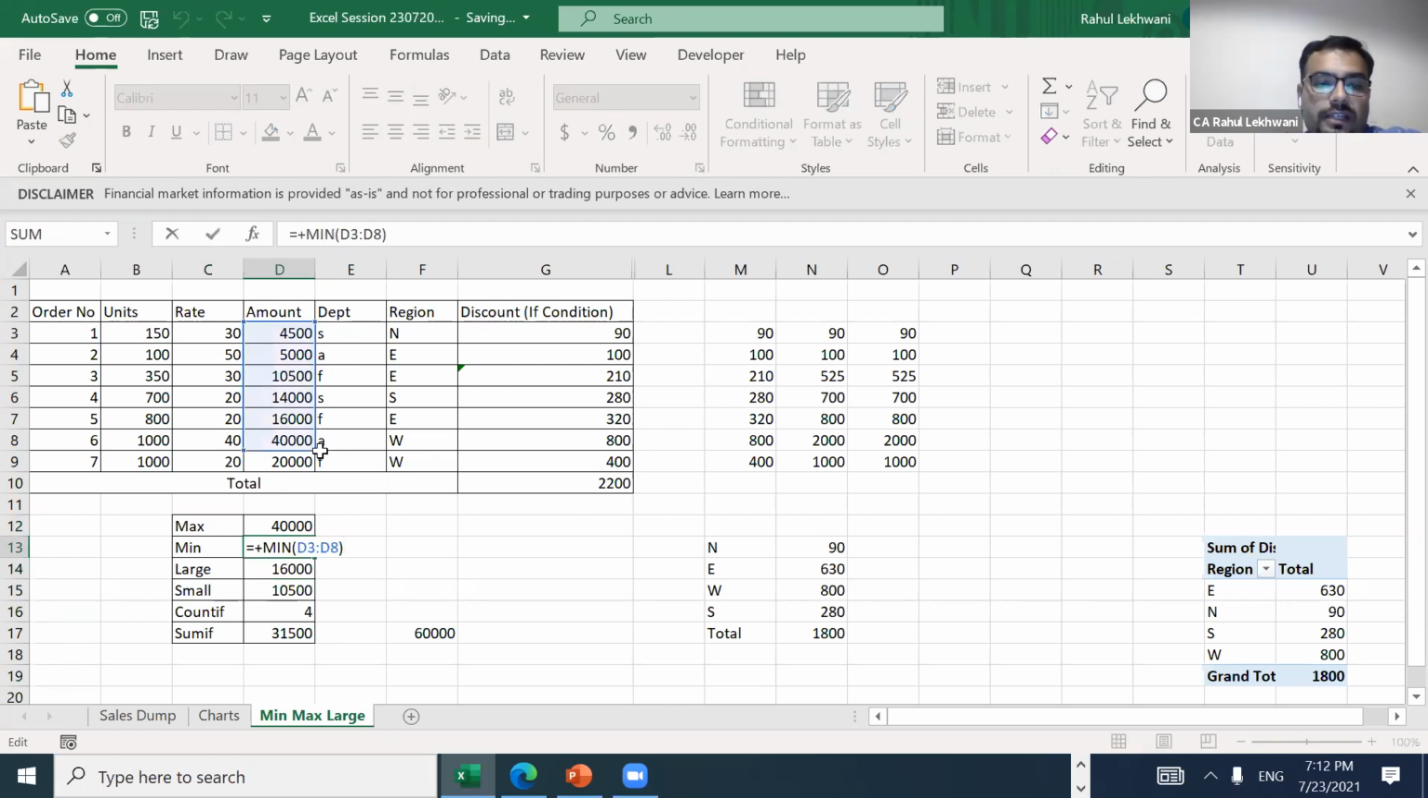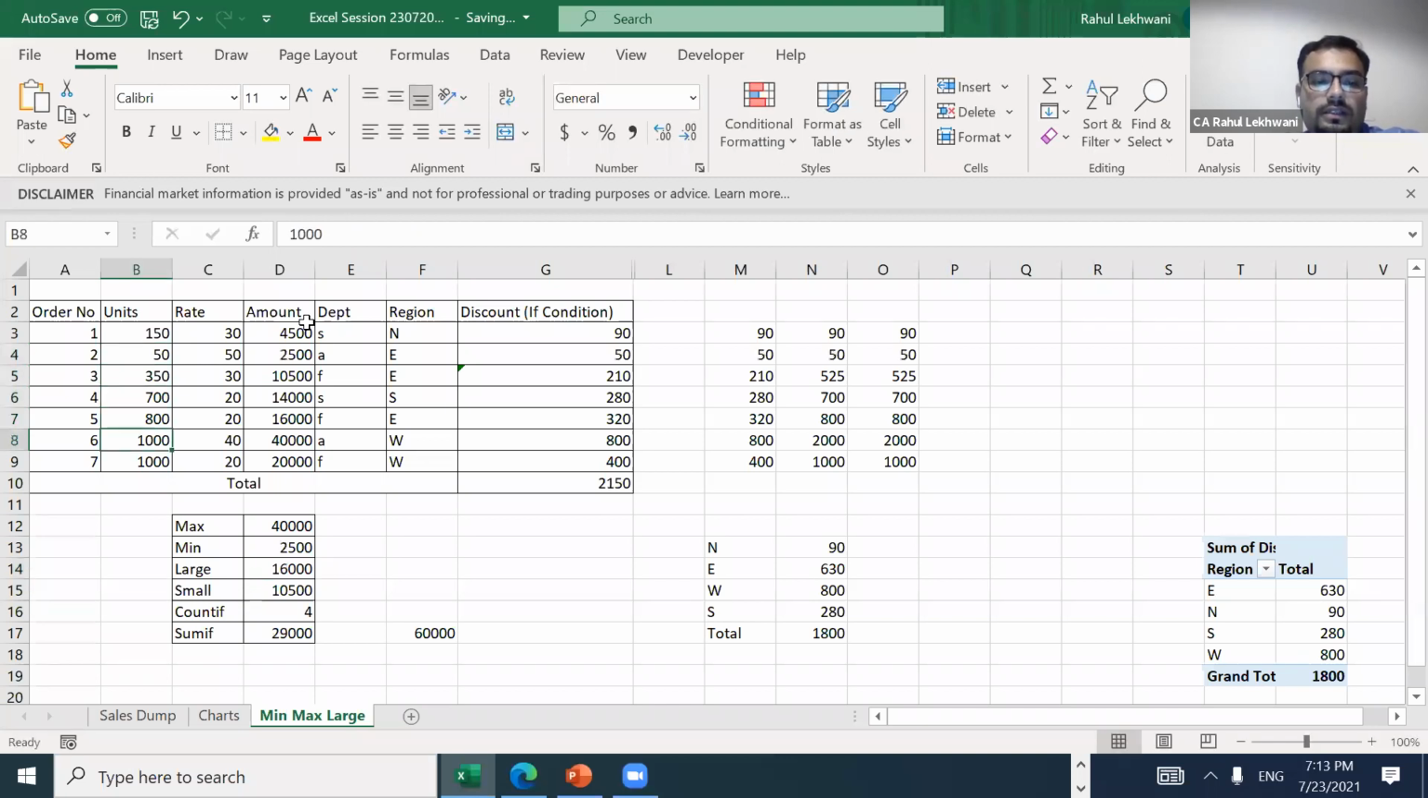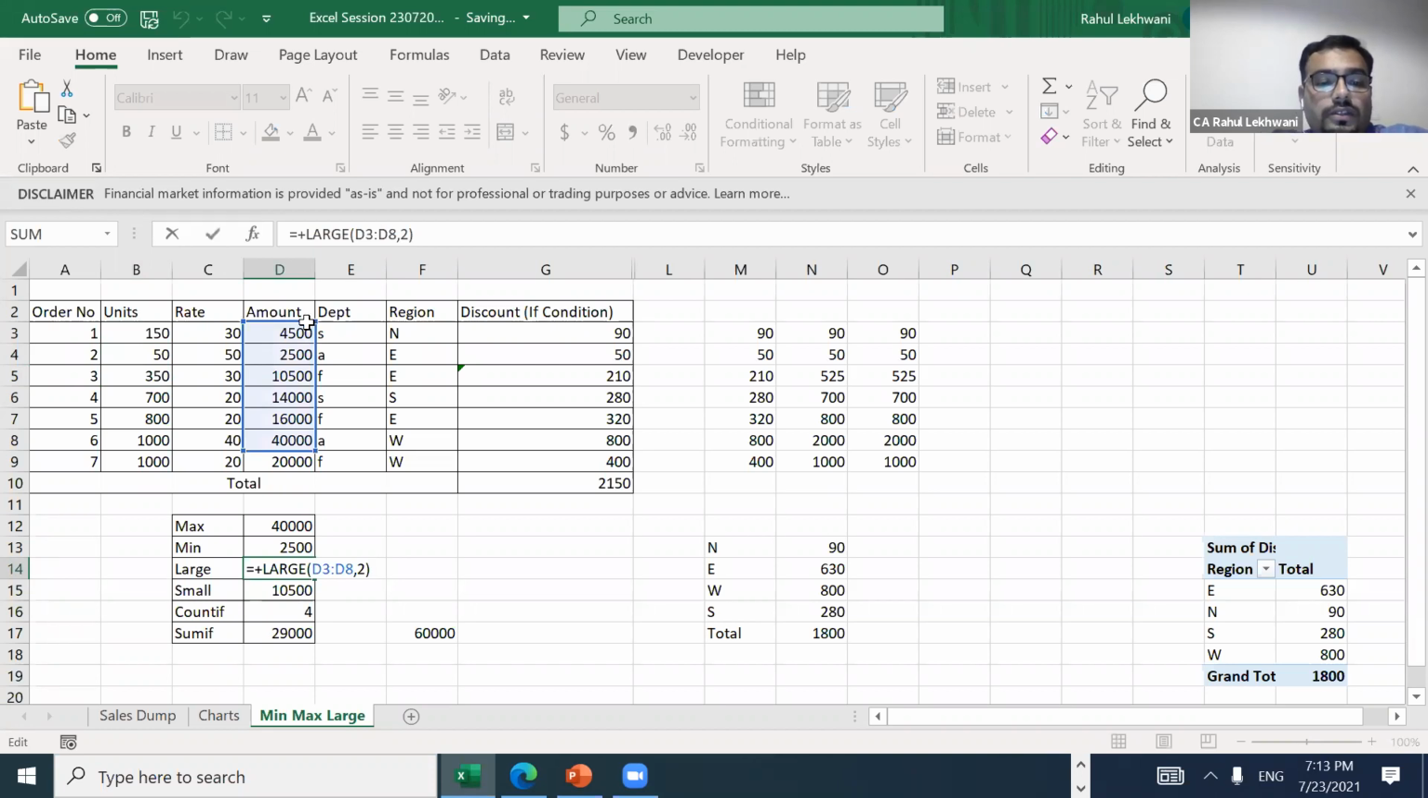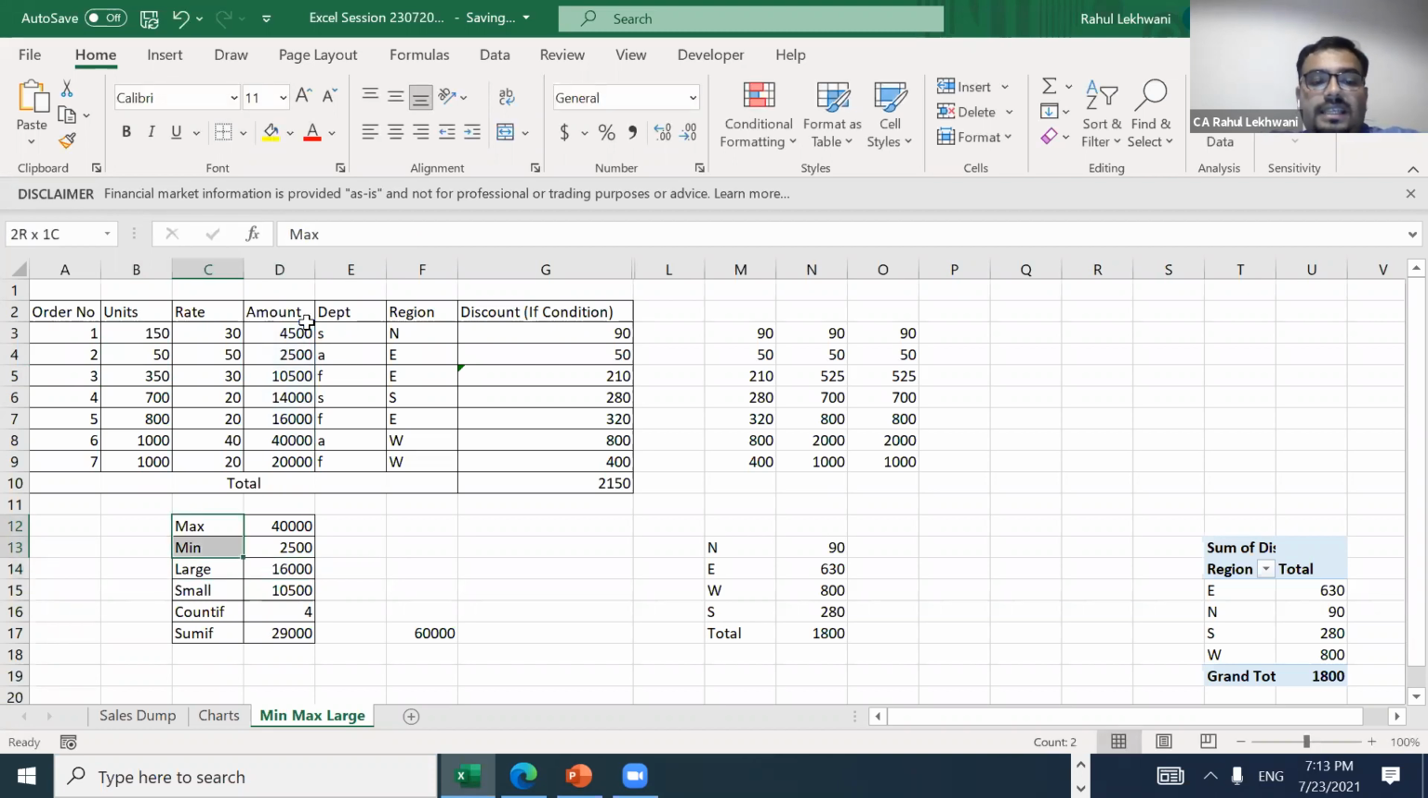All you need to do is that you need to just type min bracket and then put the range. Okay, then press OK. Right, so what is minimum? 4,500. Let's make this minimum. Suppose if I just put 50, see, the minimum value has changed automatically because it is formula driven. Okay, then comes large. Okay, so see, if there is max and min, then why are we using large and small?